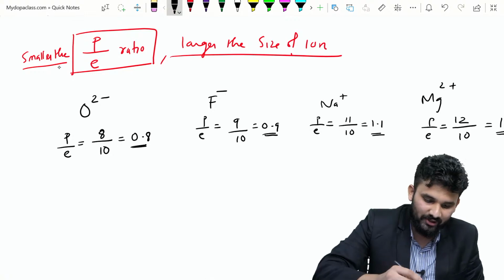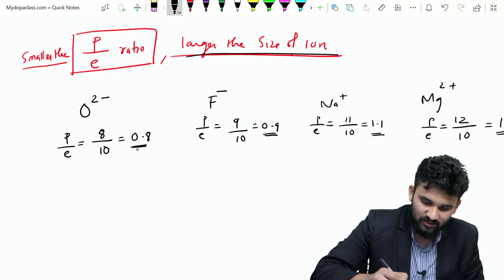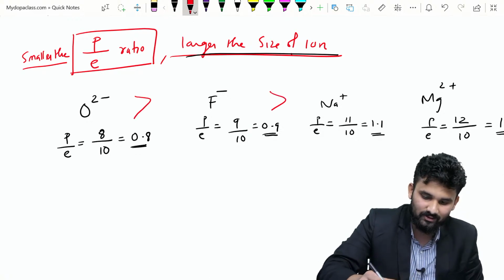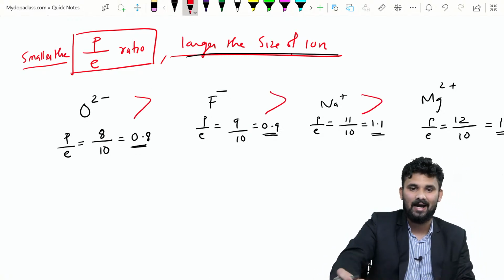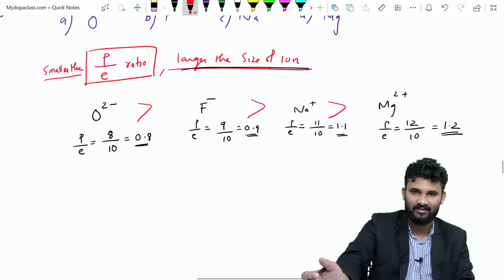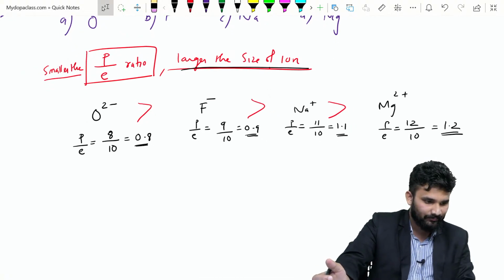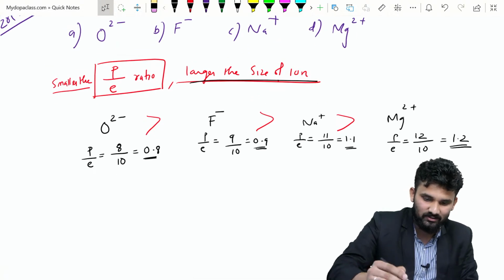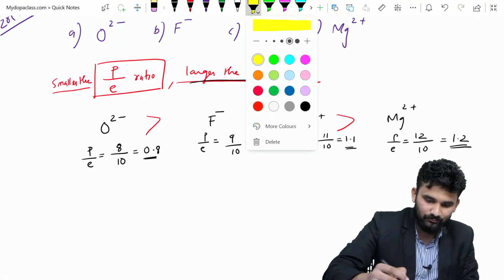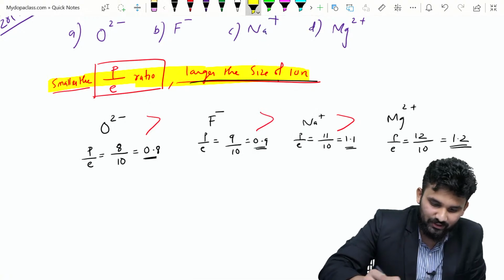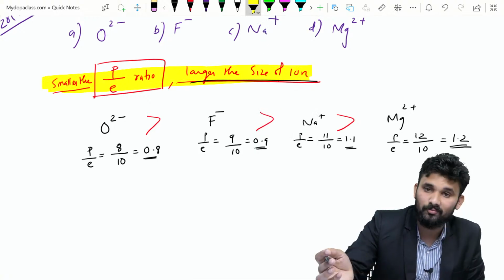So the one with the smaller P by E ratio has the largest size. This has the smallest value, so the order will be like this. This is the idea to find the order of size. You get the idea? The point is that the smaller the P by E ratio, the larger will be the size of the ion.